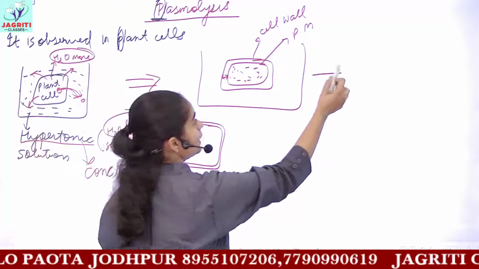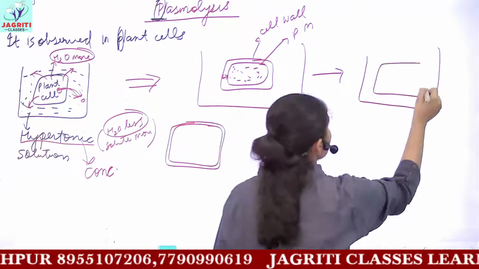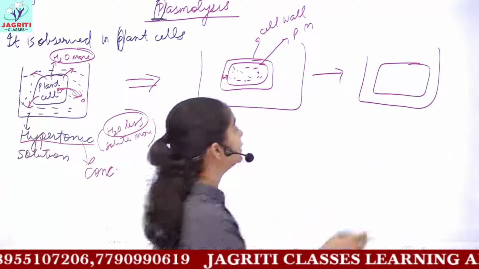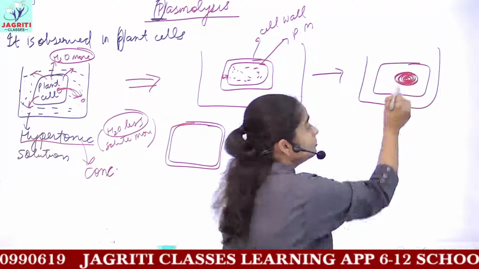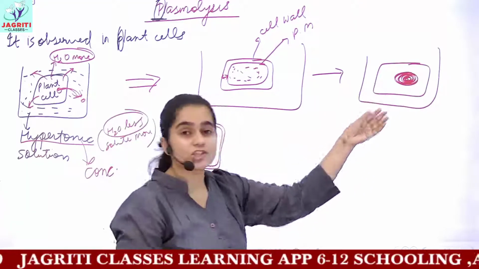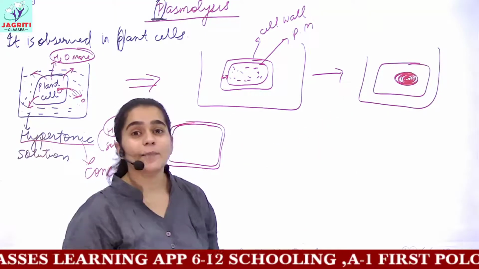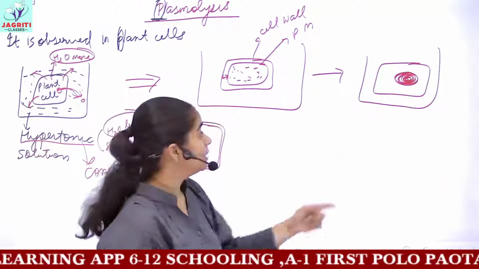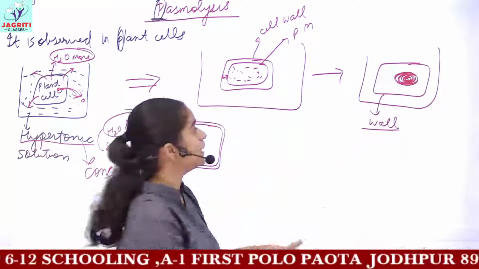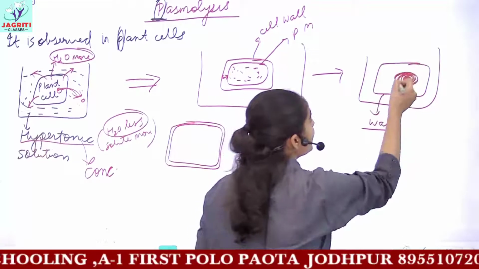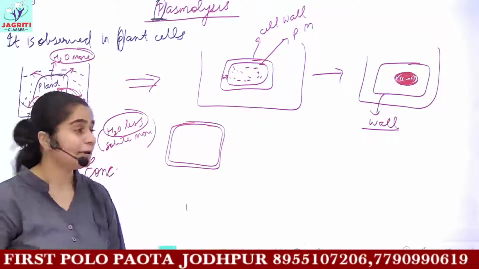As plasmolysis is carried out, your cell wall is rigid, so it will not shrink, but the plasma membrane will shrink and become a small ball-like structure, accumulated in a certain part of the cell. So this is what a plasmolyzed cell looks like. Because the cell wall is rigid, it will not undergo any shrinkage, and all the contents of the cell are accumulated at a particular region of the cell. So this is what you mean by plasmolysis.